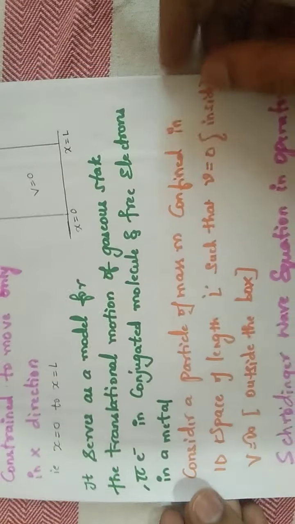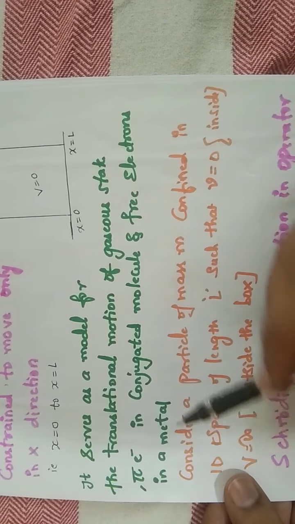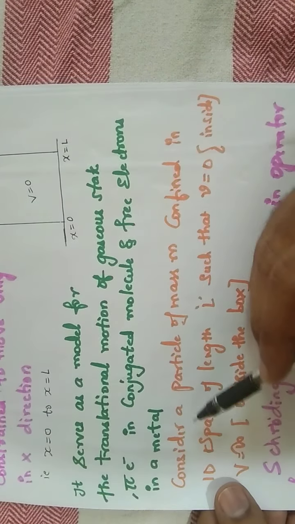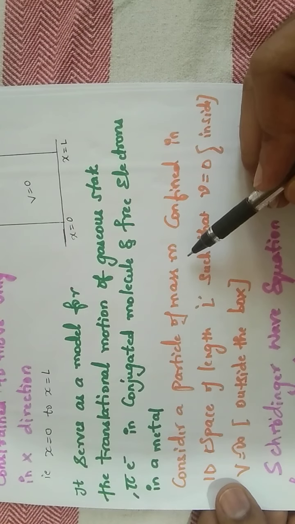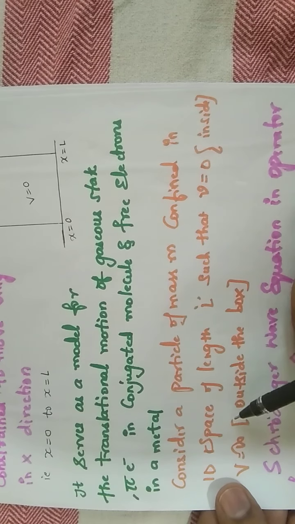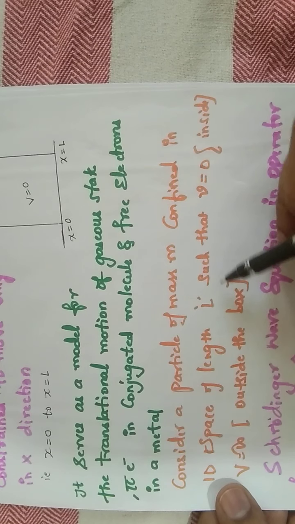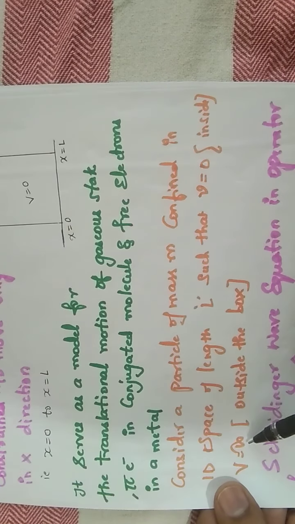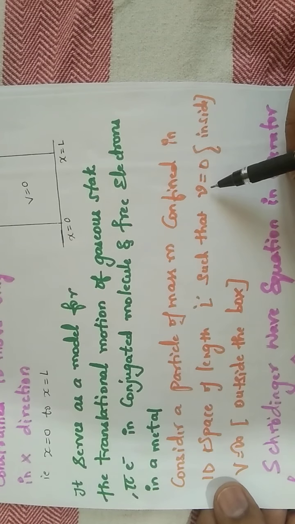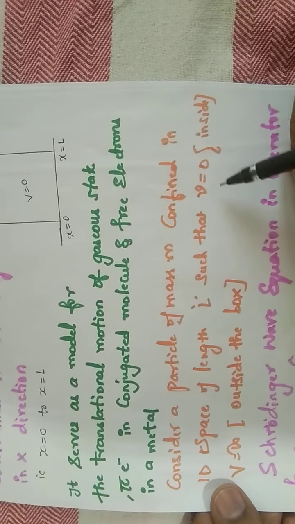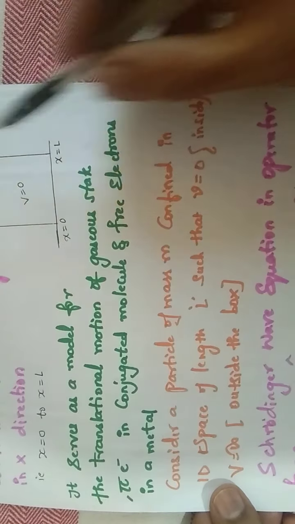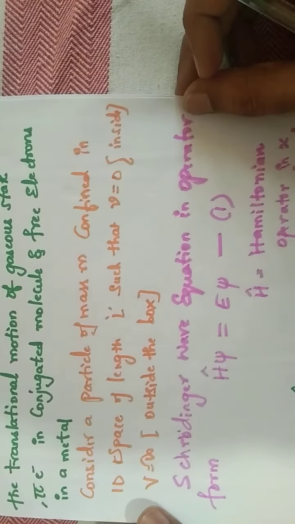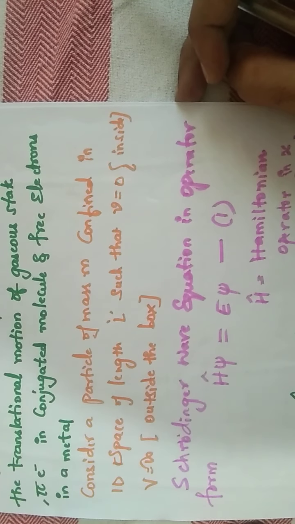Next, now let us solve the problem, right? Consider a particle of mass m confined in one dimension space of length L, such that V equals 0 inside and V equals infinity outside. What is V, children? That is the potential energy, inside the well or the box it is 0 and outside the box it is infinity. Now we know that we have solved the Schrodinger time independent wave equation.